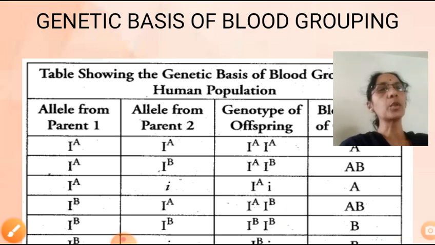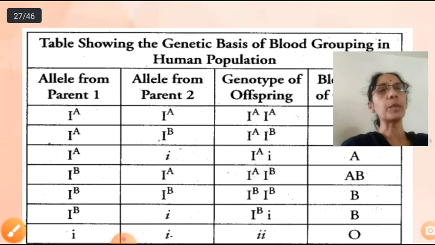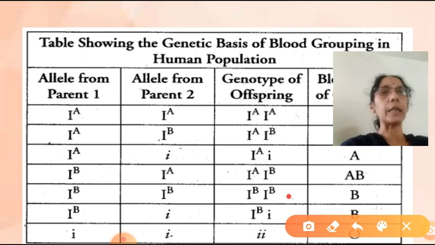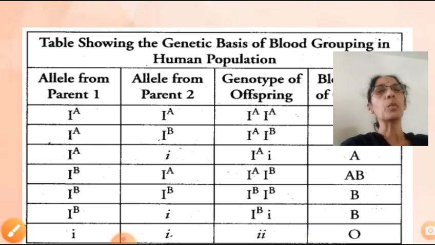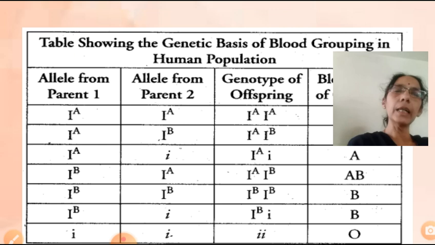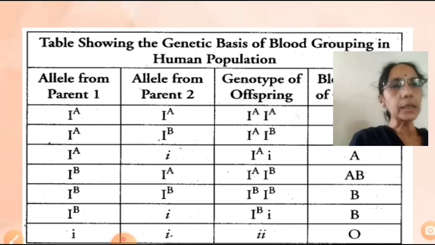Now let us move on to the B group. If you take the B group, under homozygous condition it is I^B I^B. Under heterozygous condition it is I^B i. Now the last one is which group? O group. O group is a recessive group. So it is small i, small i. This is clear. Gene is 1. How many alleles are there? Three alleles are there. What are the 3 alleles? One is I^A. Second is I^B. Third one is small i. So a single gene having more than 2 alleles is called multiple allelism.